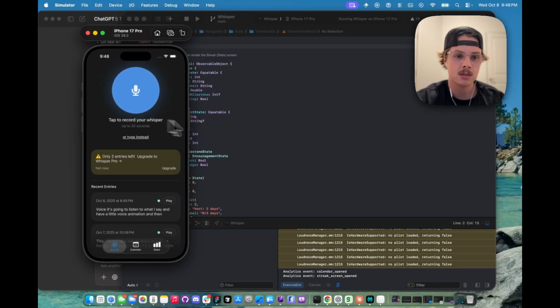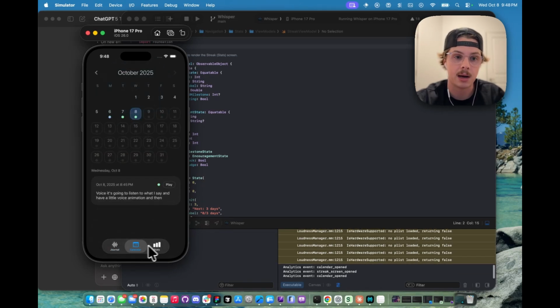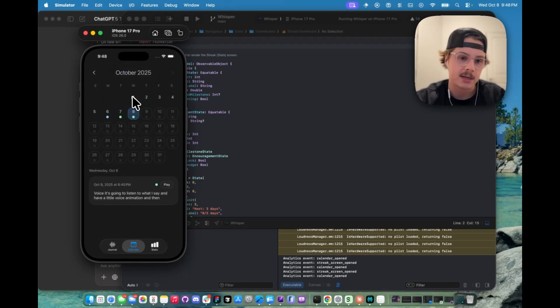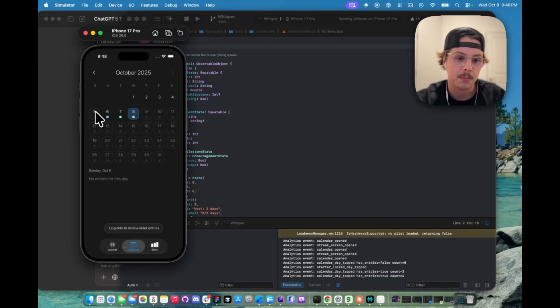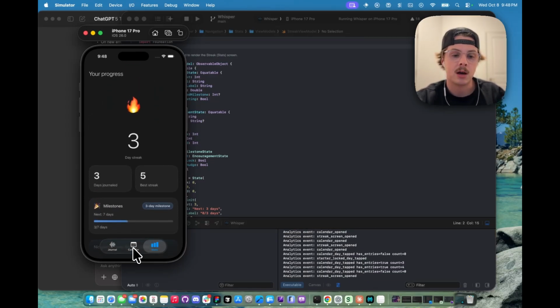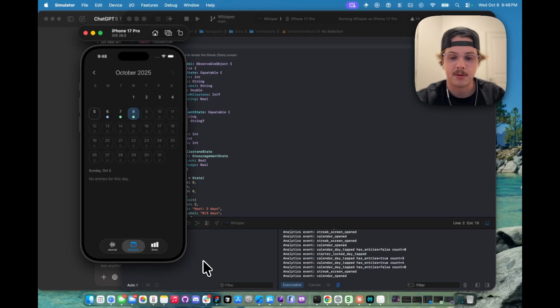So that is the MVP for our app, Whisper. I think the UI looks really great. We've got some really nice to have features in here. This calendar by hand would have taken me forever to do. And we've even got some AI in the app using the foundation models feature. We had to do some workarounds in order to get AI to build that successfully, given that it's a new framework. So we're going to call it here for today. And tomorrow, like I said, we're going to be diving into onboarding.